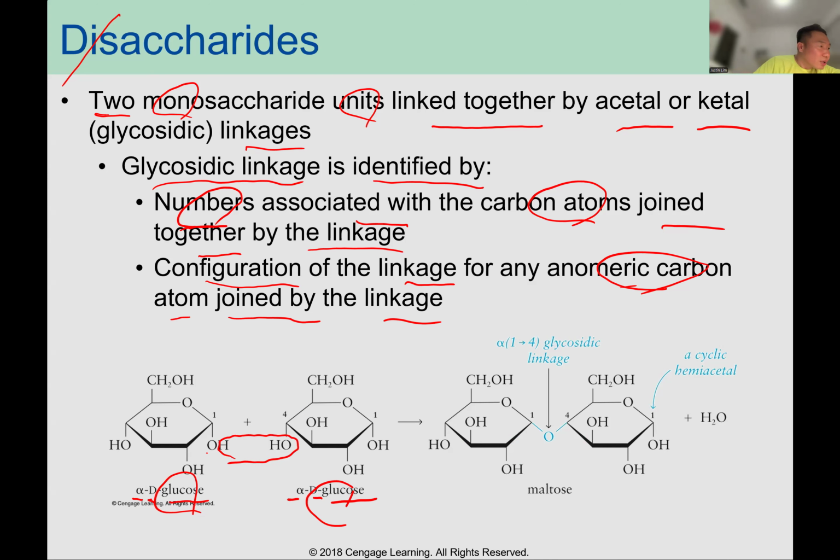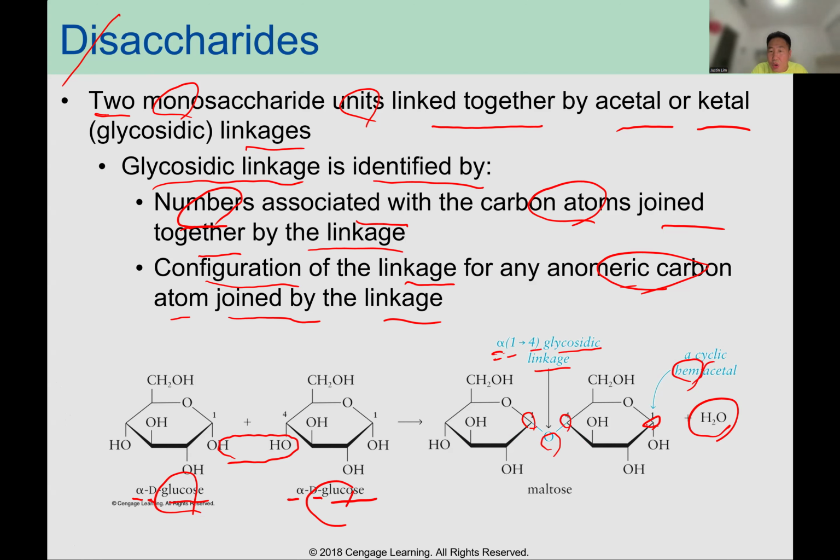Okay, and then remove the OH group and you can generate alpha pointing down. It's C1 to C4. So alpha 1 to 4 glycosidic linkage. Also you can see the anomeric carbon, that's hemiacetal.